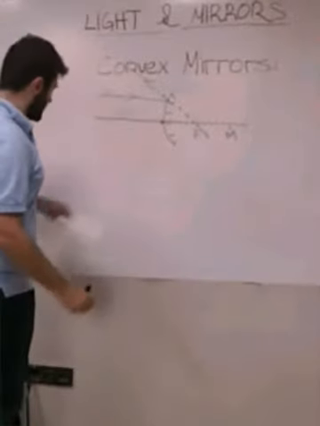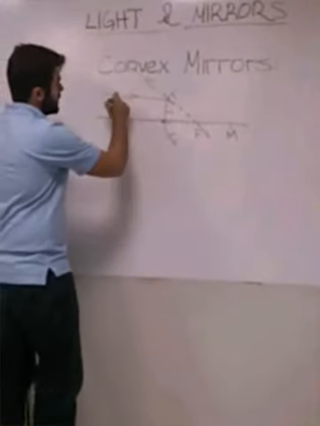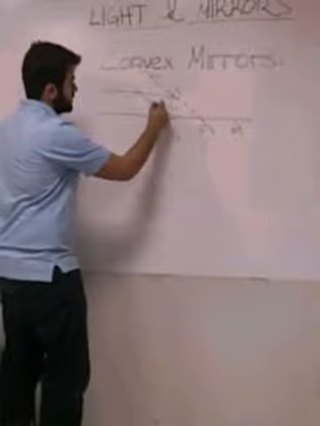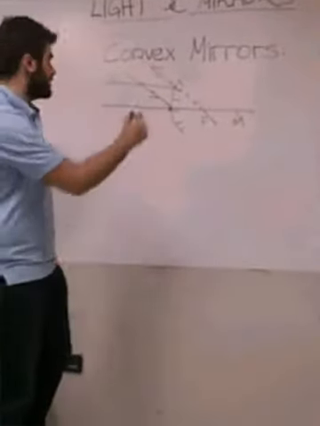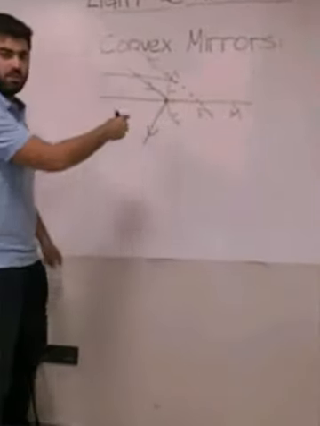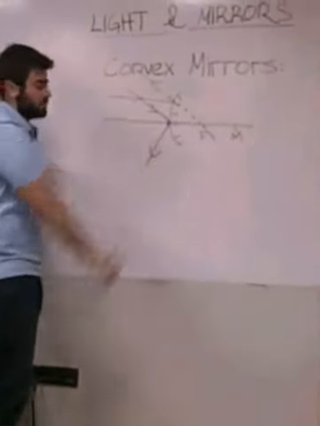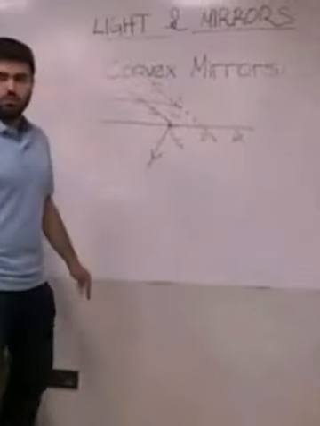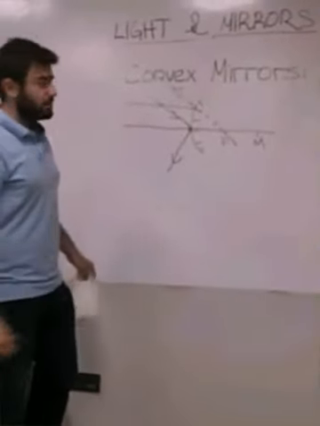It behaves like this, and if light comes to our center, for example this is our light, it reflects like a plane mirror. It works like a plane mirror if it comes to the center of the convex mirror.